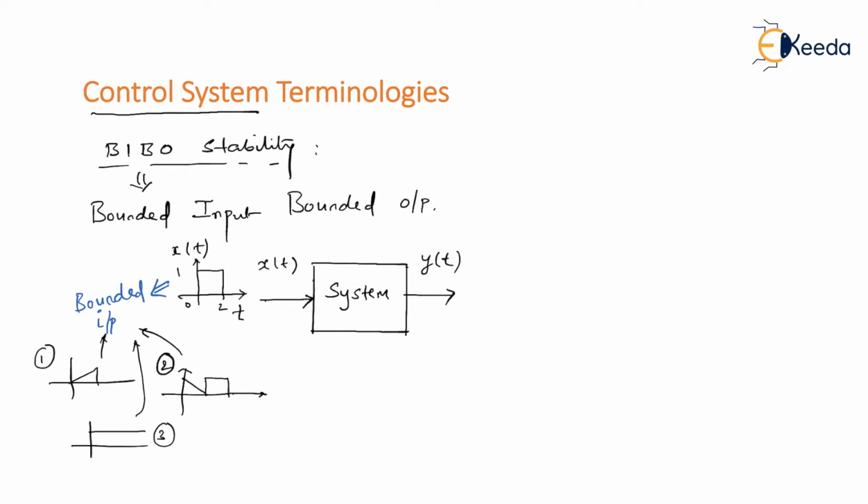So we define that for bounded input, if we get bounded output without localized oscillation, then I can say that a system is said to be a BIBO stable system. So what exactly is meant by bounded output? See, we understand the way your input looks, which is bounded, the same way your output should look, which is also bounded, but without localized oscillations. So let us understand what is meant by without localized oscillations. For example, for the given x of t, let's say you are getting this kind of y of t, which I'm drawing right now.